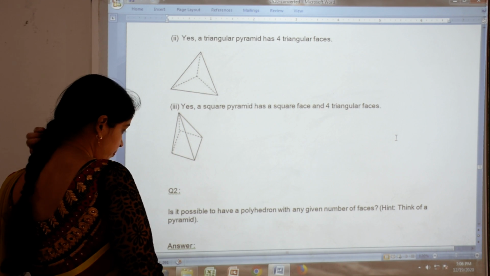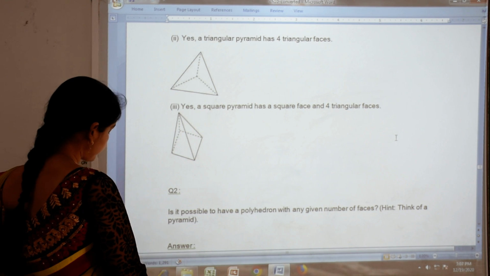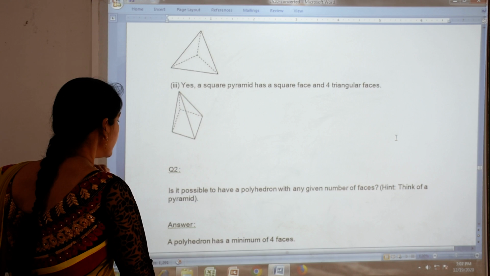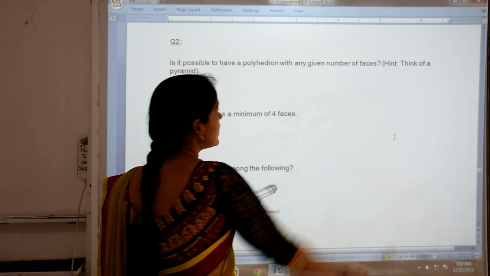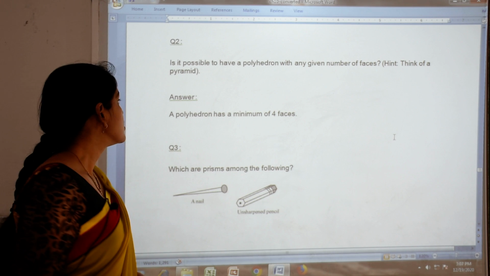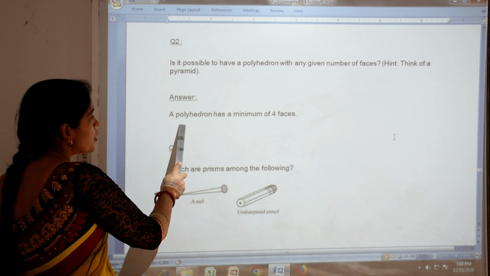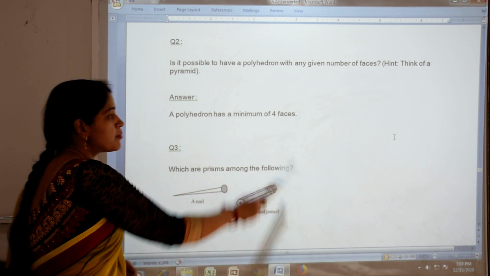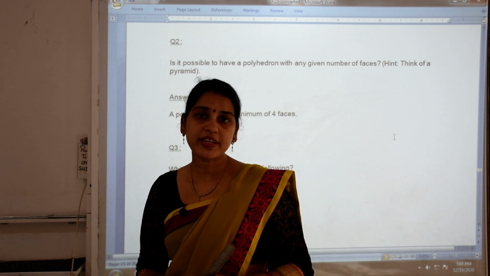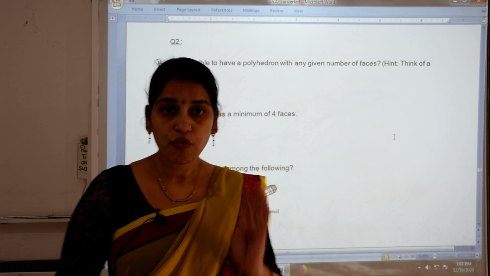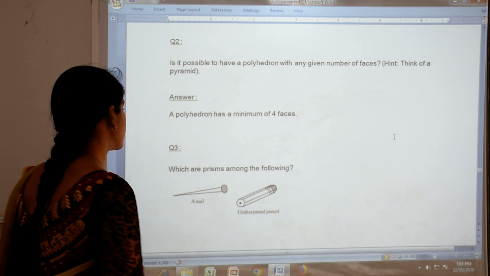Okay, then see question number 2. Question number 2 is, is it possible to have a polyhedron with any given number of faces? So answer is, a polyhedron has a minimum of 4 faces. Polyhedron में minimum कितने faces होना चाहिए? At least 4. Okay, 4 faces.